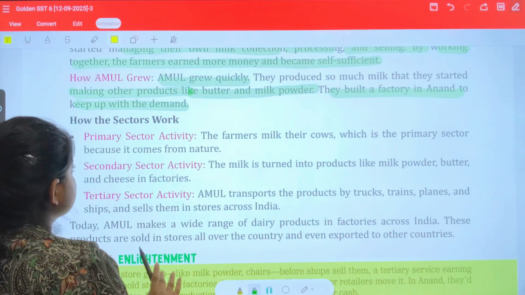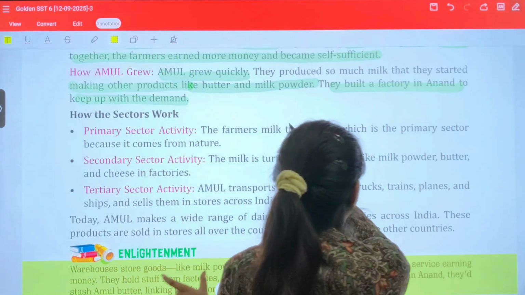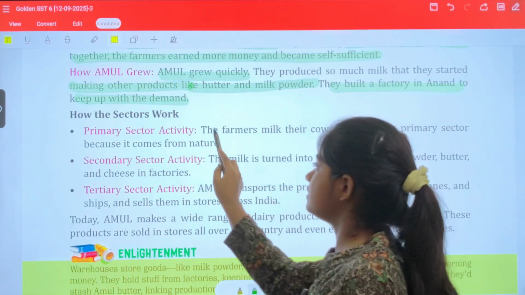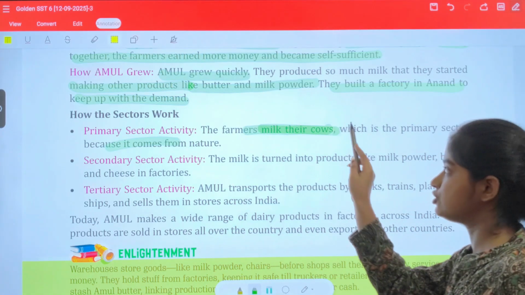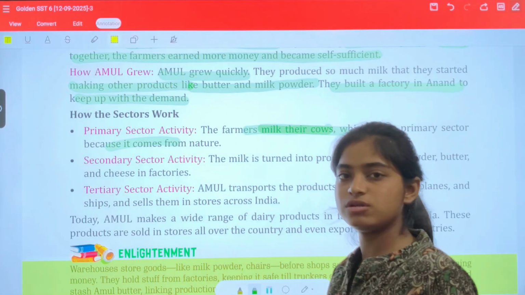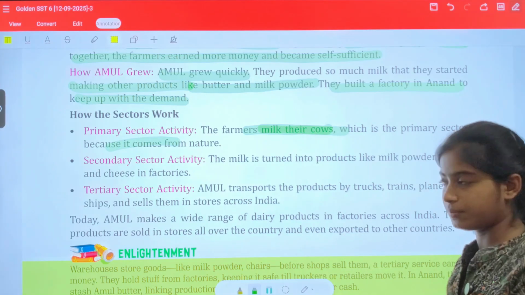So how does the service sector work? The primary sector: the farmers milk their cows, which is the primary sector. That means you are getting milk with the help of nature, with the help of natural resources. That is a cow. You are getting milk from the cow.